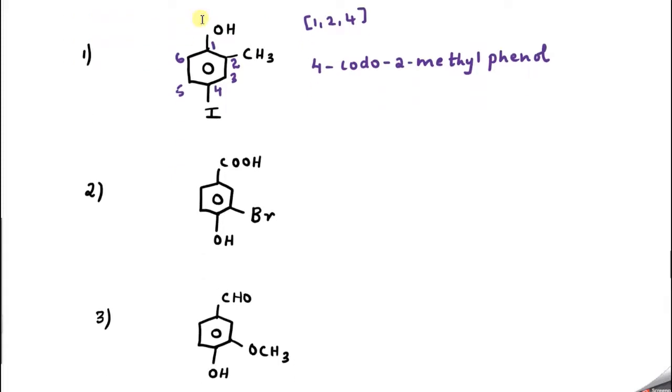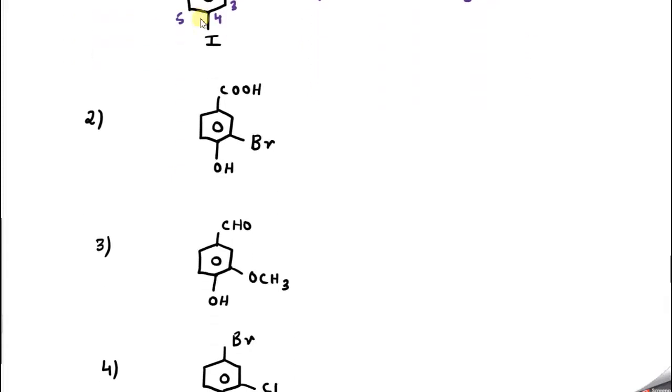Now we'll go to the next question. So COOH and OH, who will be the functional group? COOH. So it's a derivative of carboxylic acid. So we'll start numbering 1 here. So if I go like this, 2, 3 will come here. So here this is 2, this is 3, and this is 4, this is 5, this is 6. So the lowest possible locant is 1, 3, 4. Correct?